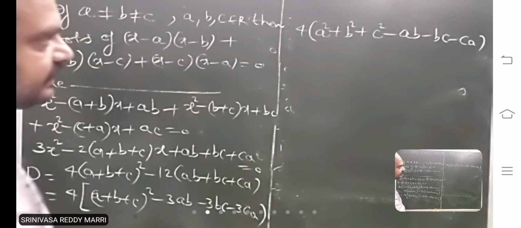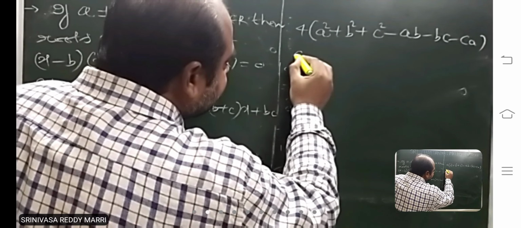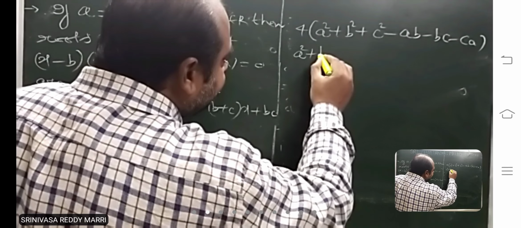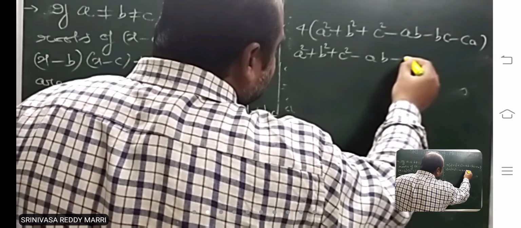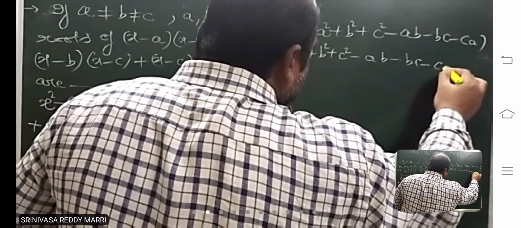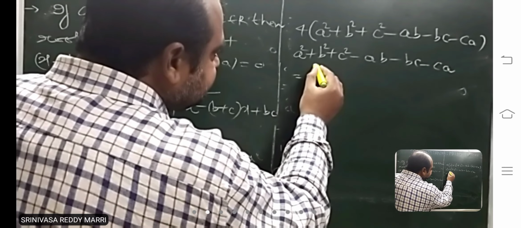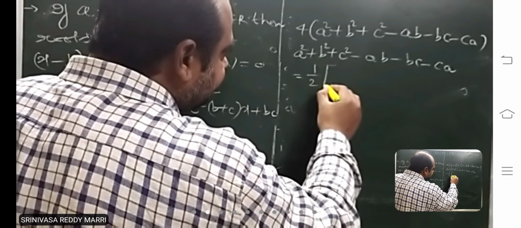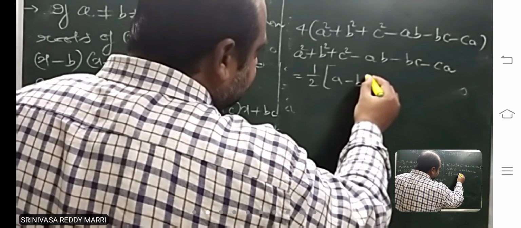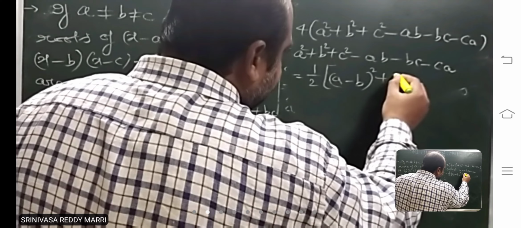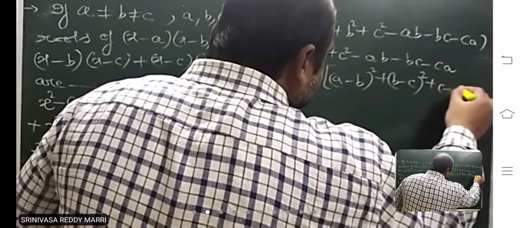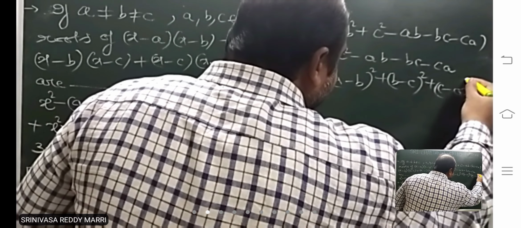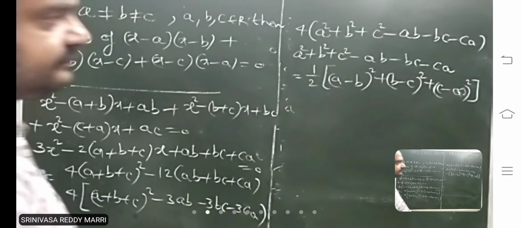Look here. This expression you will get many times. How can this expression be written? Do you have any idea? Remember this one: it is equivalent to half into (a minus b) whole square plus (b minus c) whole square plus (c minus a) whole square.